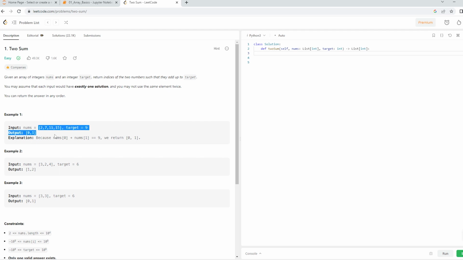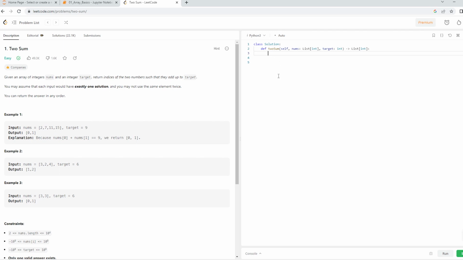You will be given an array and you will be also given a target. So you have to check the sum of the 2 elements and give the index of those 2 elements that add up to the target. Okay, so if my target is 9, it is going to go and check for 2 plus 7, 9, and it exits with 0 and 1, the indexes of the elements that are used to achieve the target. So this is the way it works.